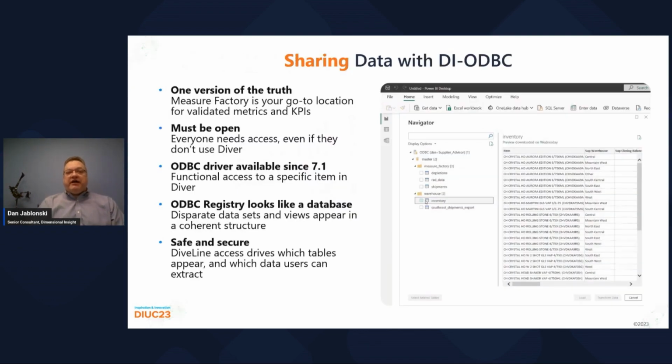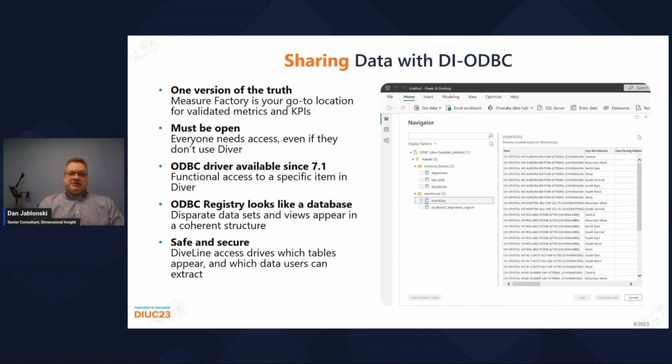Measure Factory is designed to be your single source of truth for measures and the data behind them. It presents a variety of measures and KPIs to end users who can ask for them by name and know they're getting consistent, validated information appropriate to their role and access level. That's the secret sauce that makes information so consistent within Gateway.